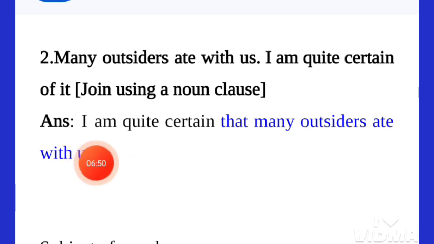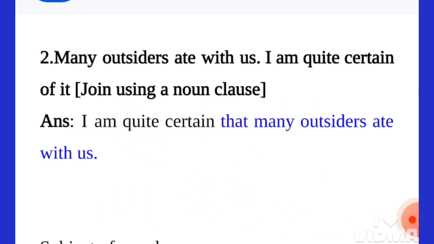Here also there are two clauses. "I am quite certain" is the principal clause here, and "that many outsiders ate with us" is the subordinate clause. By using "that", we have joined these two sentences.